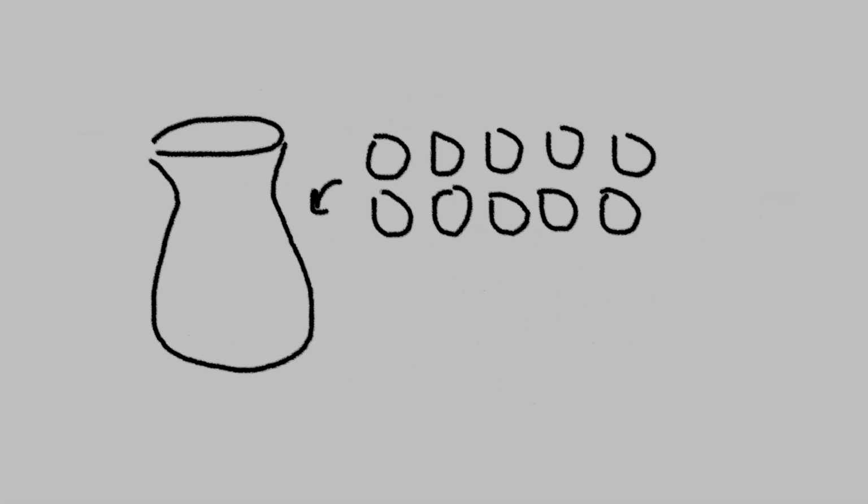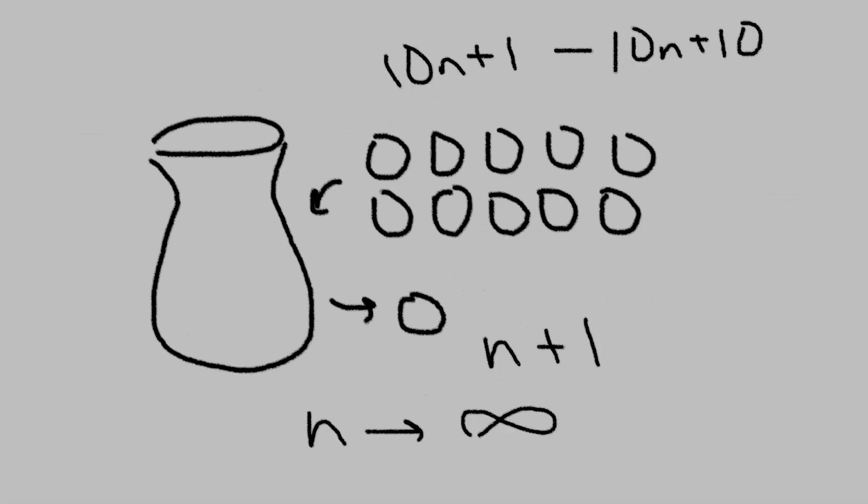Here's another example. Suppose we place 10 balls in a vase, numbered 1 through 10. Then we remove ball number 1, and afterwards we place balls 11 through 20 into the vase and remove ball number 2. And then we place balls 21 through 30 into the vase and remove ball number 3, and so on and so forth infinitely. And of course, these operations, just as in the Thomson's lamp example, are happening at a half, a quarter, an eighth, and so on and so forth intervals.